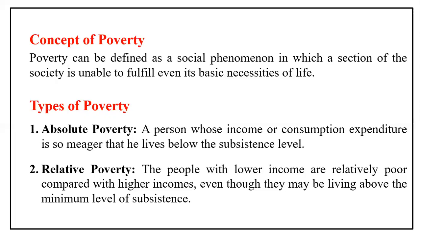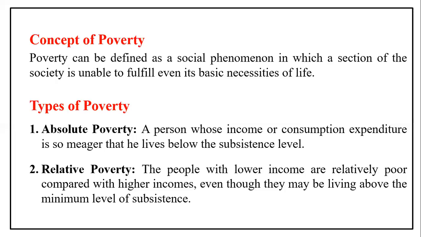Okay, and we can say that it is absolute poverty with which we are concerned when we talk of the problem of poverty in India. Advanced countries such as the UK and USA have succeeded in removing absolute poverty, but relative poverty is prevailing even in those countries because of uneven distribution of income.